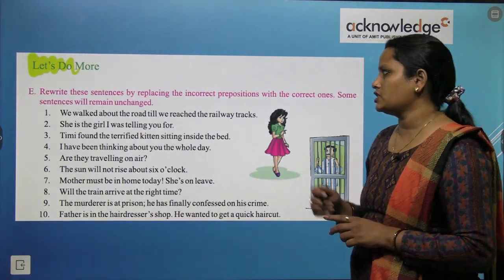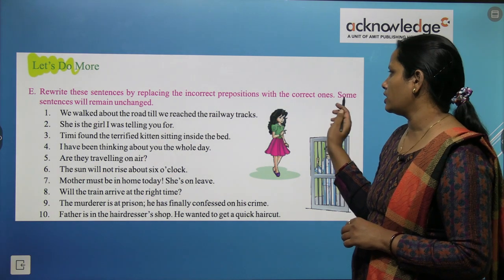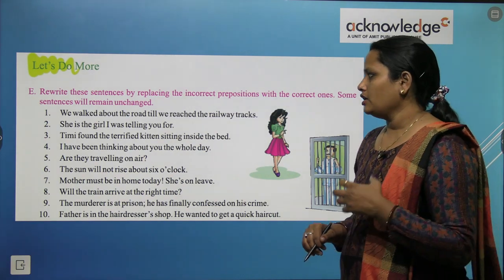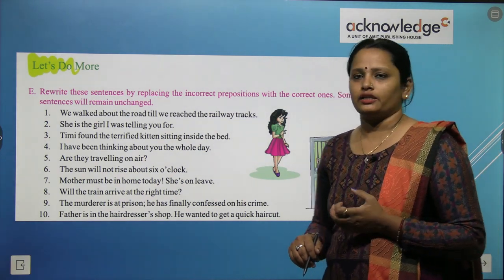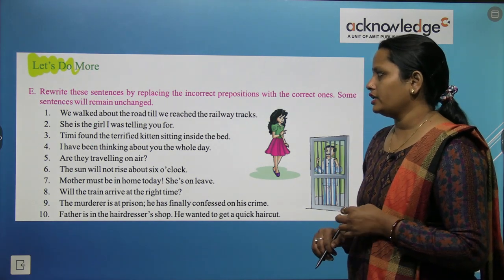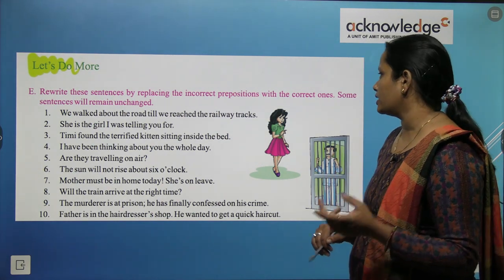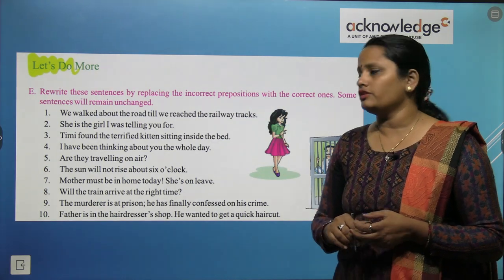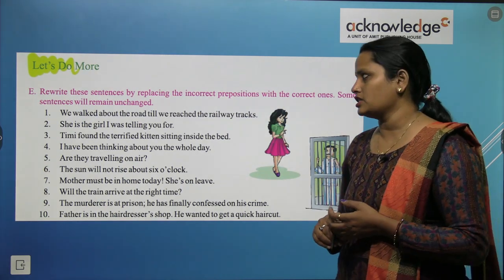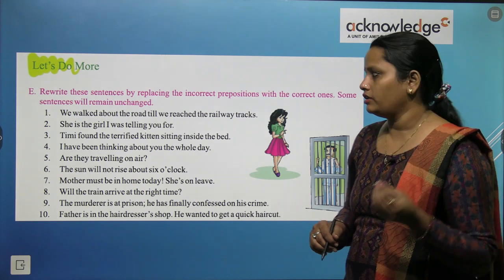Rewrite these sentences by replacing the incorrect preposition with the correct ones. So यहाँ पे कुछ preposition गलत लिखे गए हैं, तो उनको underline करना है, उसकी जगह पे एक सही preposition लिखना है. Some sentences will remain unchanged. और कुछ sentence ऐसे हैं जिसमें कोई भी change हमें नहीं करना है.